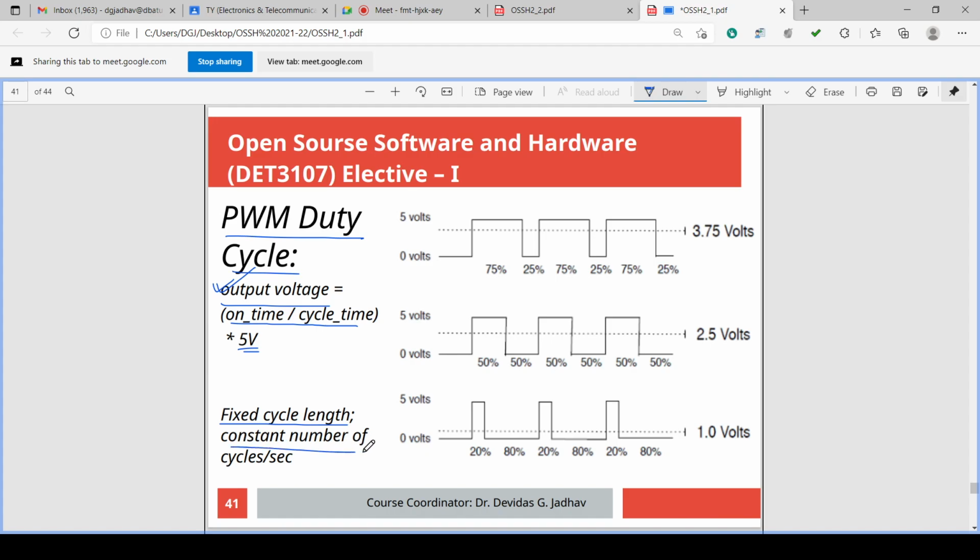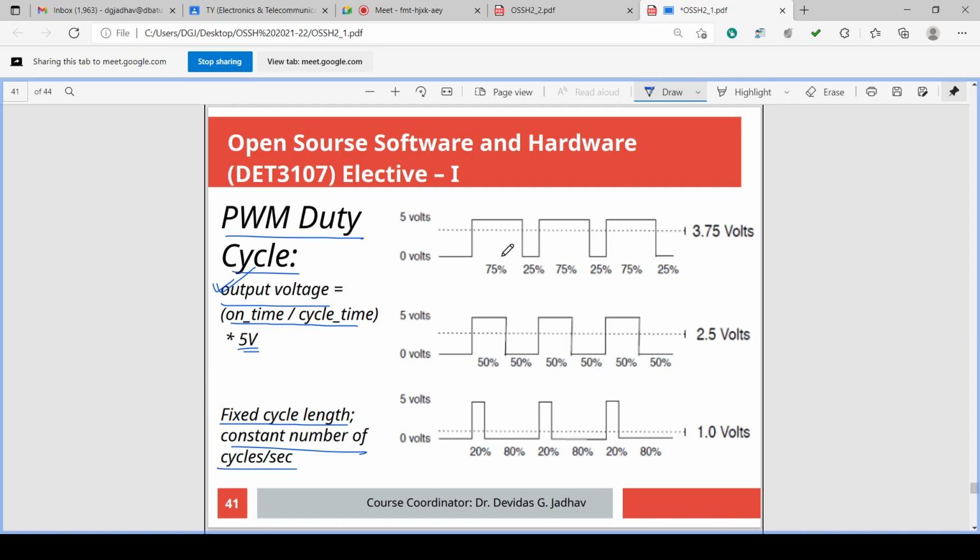Cycle time is fixed, a constant number of cycles per second. Capital T is fixed, but on time varies. One cycle in this duration, but on period varies, and switching is between 0 and 5 volt.